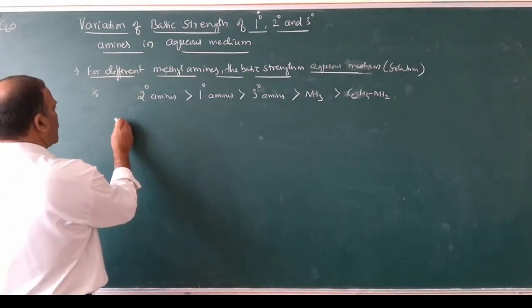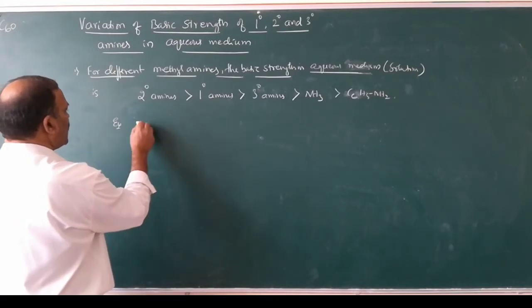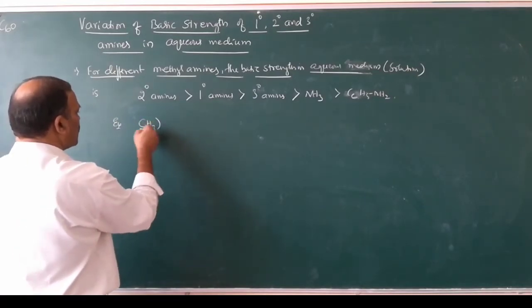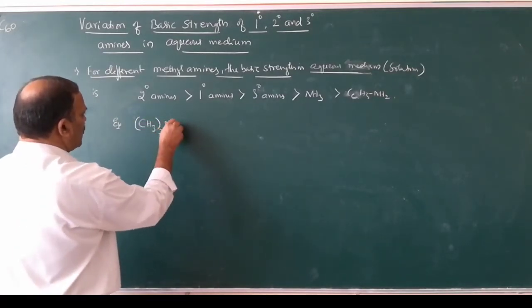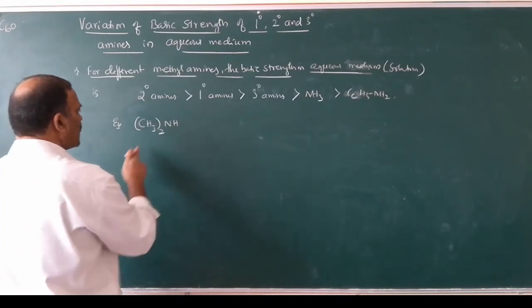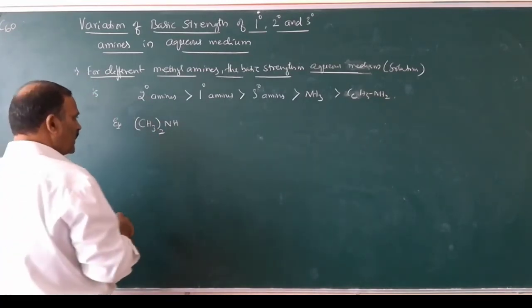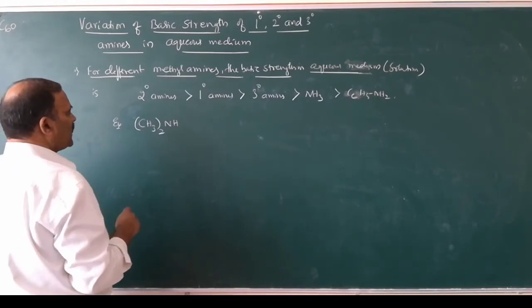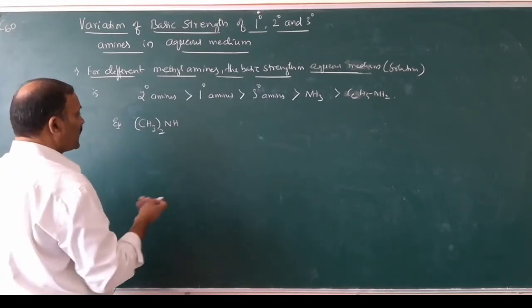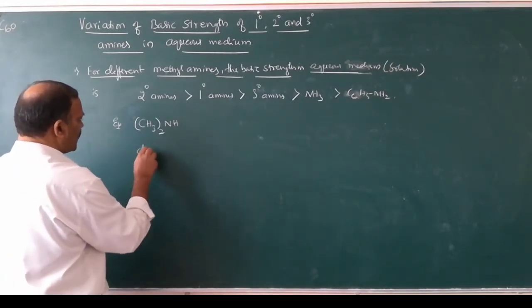For example, the secondary amine (CH3)2NH is dimethylamine or N-methylmethanamine.